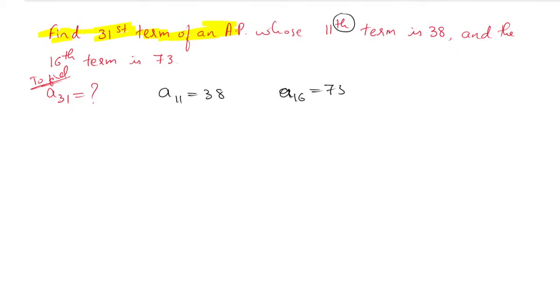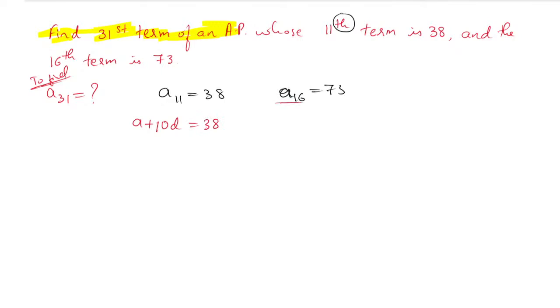What does A11 refer to? You know that A11 means A plus how much D? Yes, it is audible? A11 means A plus 10D, and that is equal to 38. That is the first equation.